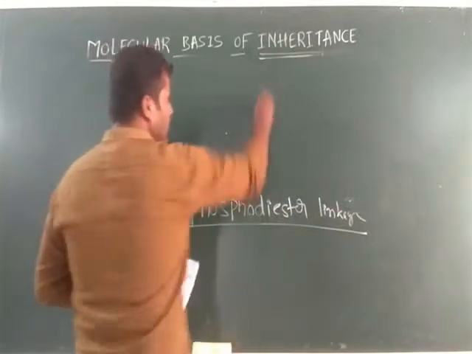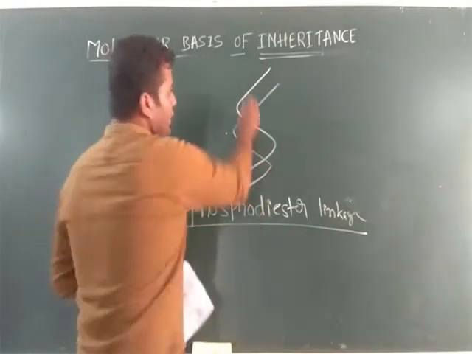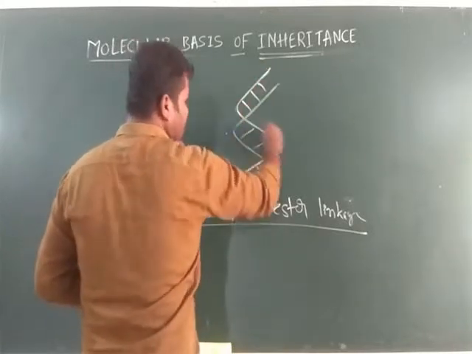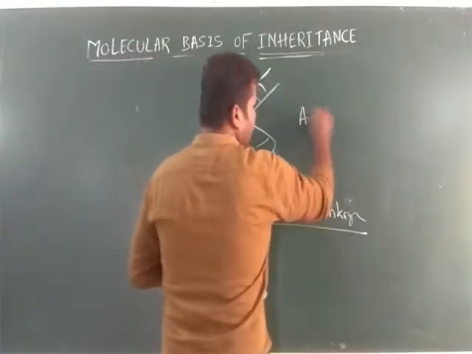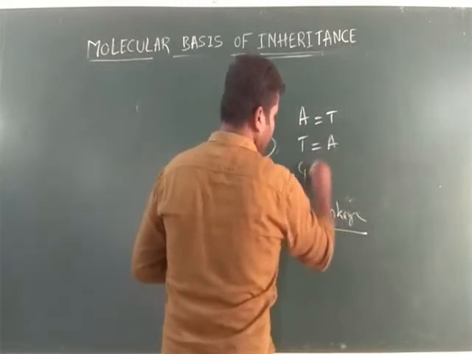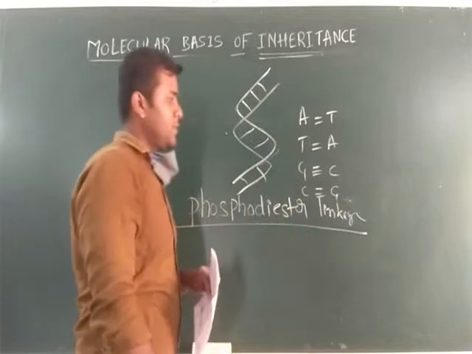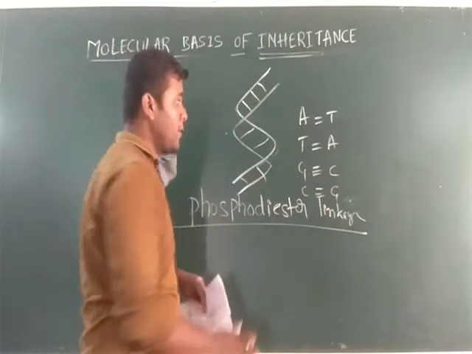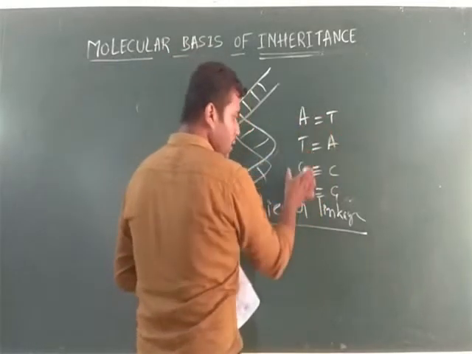Next one, phosphodiester linkage. Simple. DNA is like this. Okay. For this, a lot of connections are there. So this chain is going to be framed with so many linkages. Usually like this: AT, GC, CG. Okay. This one we are going to discuss in the structure of DNA. Just keep in mind, adenine is always paired with thymine.